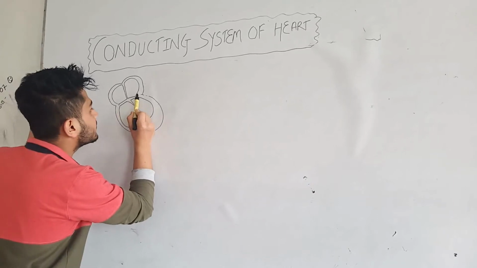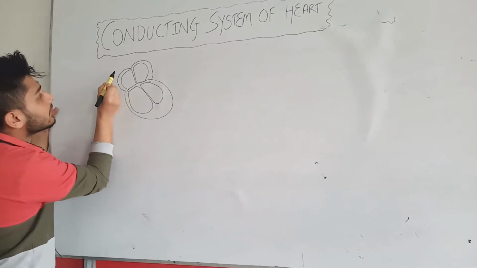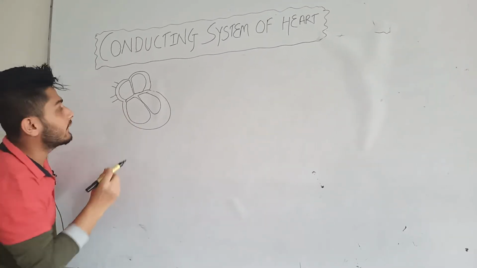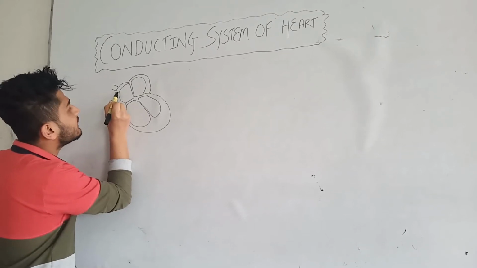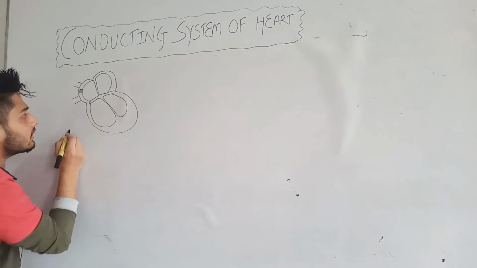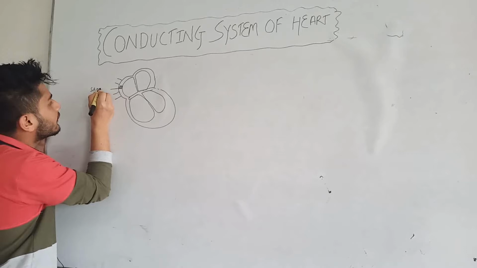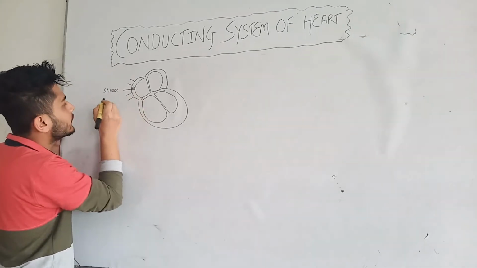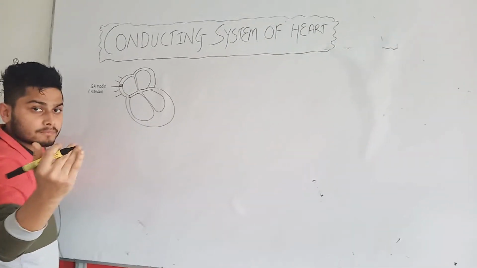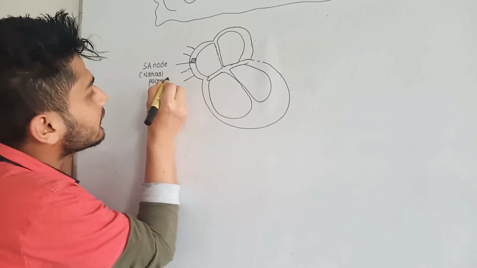This is the fibrous annulus. Here are the two openings of the superior vena cava and the inferior vena cava. Just between the entry of the superior and the inferior vena cava, there is the placement of the specialized connective tissue which is known as the SA node, sinoatrial node, which is also called the natural pacemaker of the heart.